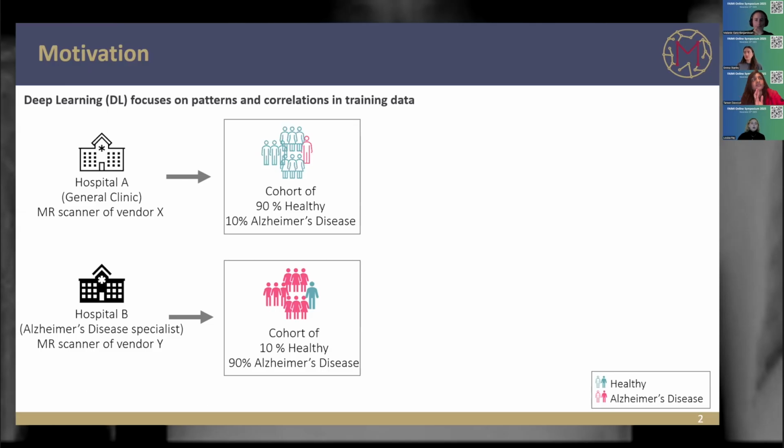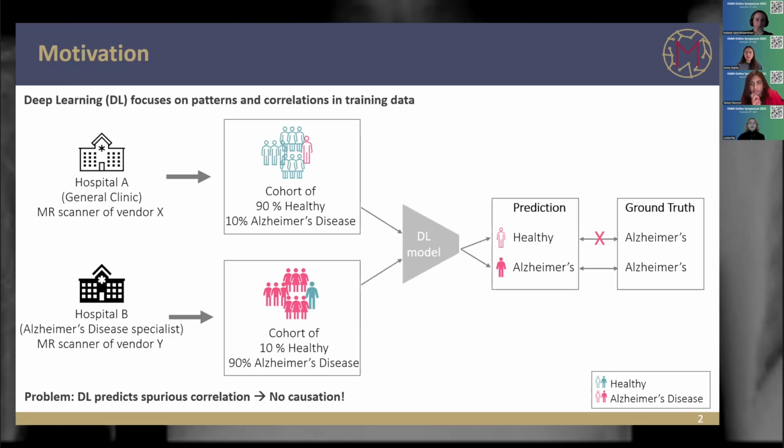Now, if we merge this cohort to train a deep learning model to predict Alzheimer's disease from those brain MRI, the model will most likely learn the easier correlation between the clinic and the disease, instead of learning the more complex causal relationships between anatomical features in the brain and Alzheimer's disease. This is obviously a problem because even if we make correct predictions in the same domain, the predictions are still not made for the right reasons. And if we have a new scanner, we would most likely fail, because the spurious correlation doesn't hold anywhere.